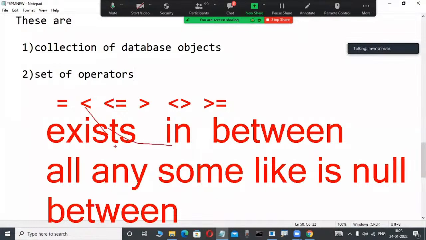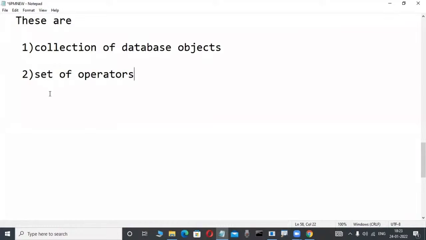What is EXISTS, what is IN, what is the difference between EXISTS and IN and where we are using them, what is performance tuning, those are all the things we are learning in our course. What is LIKE, what is BETWEEN, where we are using them. Through these operators we are operating only. That's easy. But not only these two, the first two are very easy, another one is there. That is a key concept.